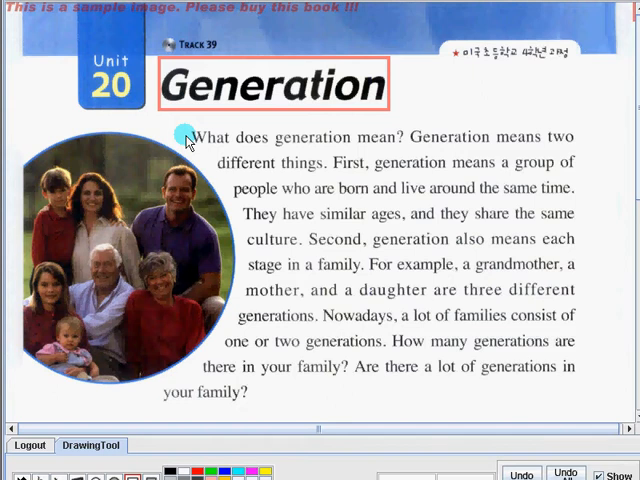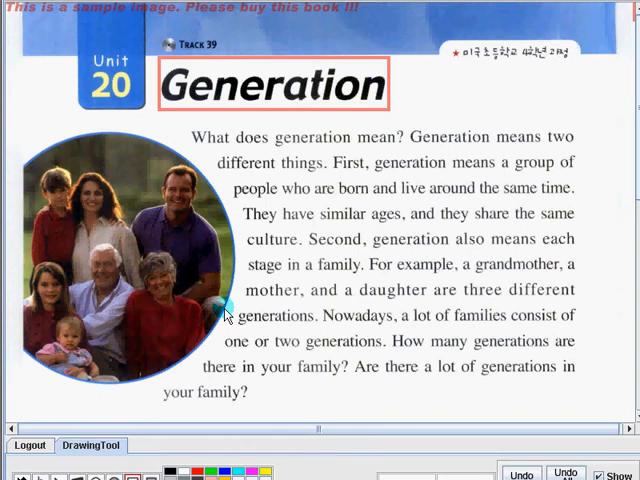What does generation mean? Generation means two different things. First, generation means a group of people who are born and live around the same time. They have similar ages and they share the same culture. Second, generation also means each stage in a family. For example, a grandmother, a mother, and a daughter are three different generations.